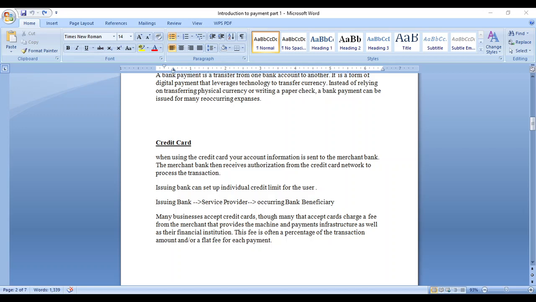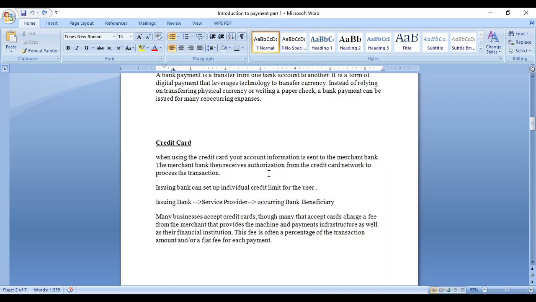See, the same thing I will mention from here. When you use the credit card, your account information is sent to the merchant bank. Who is the merchant? Amazon we call as a merchant. It comes to the merchant bank, and they need authorization to access the credit card network, either the Visa or Mastercard network. The checking happens based on the card number, the card expiry date, the risk level, fund level, and limit checking. All the verification should happen.